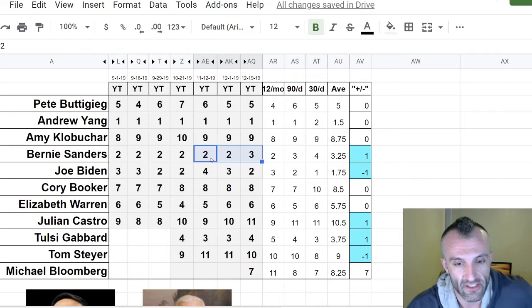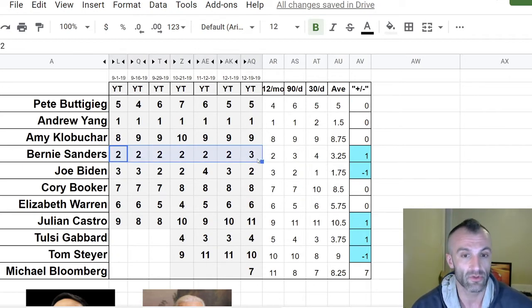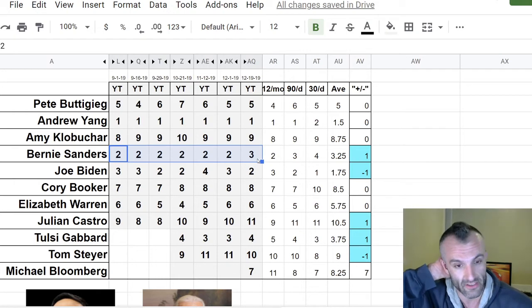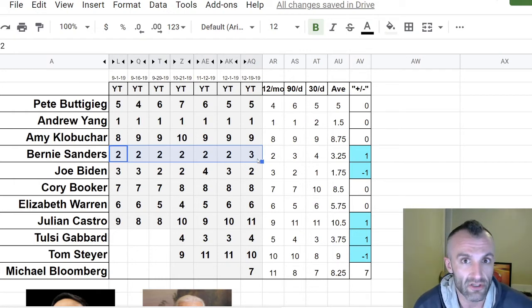Bernie Sanders, he lost a spot. So he's been cruising since we started these about 3 months ago. Bernie's been in number 2. And he just lost a spot. So that consistency that we've seen from Bernie Sanders, he just lost it.